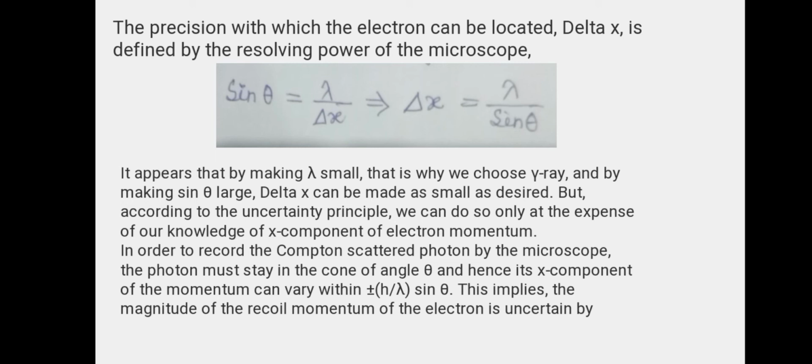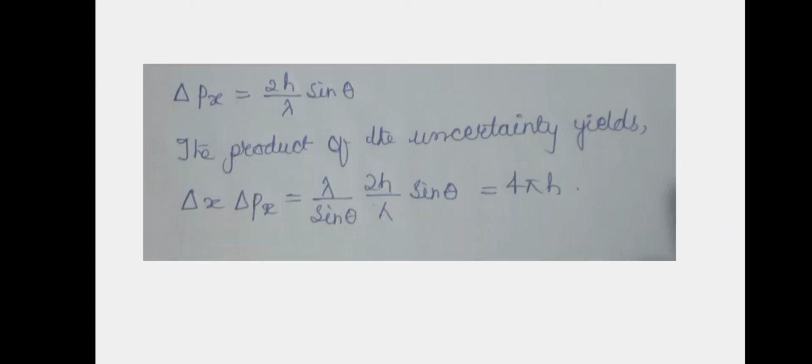But according to the uncertainty principle, we can do so only at the expense of our knowledge of the x component of electron momentum. In order to record the Compton scattered photon by the microscope, the photon must stay in the cone of angle theta, and hence its x component of the momentum can vary with plus minus h by lambda sin theta. This implies the magnitude of the recoil momentum of the electron is uncertain by delta px equals 2h by lambda